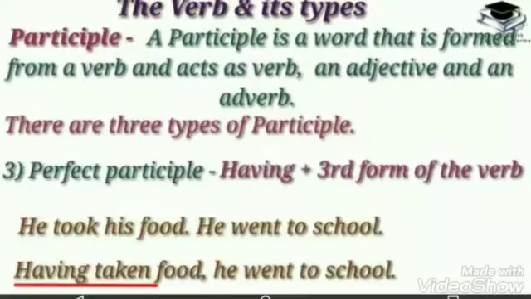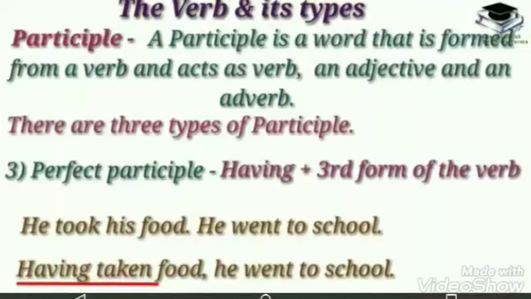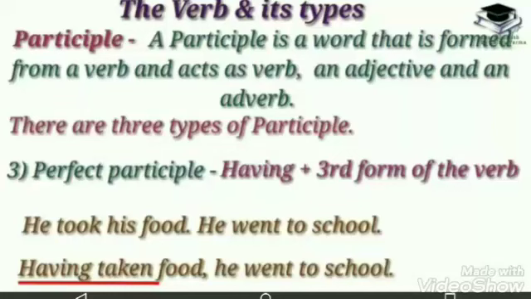So in this sentence, going is also a participle, and to school is not an infinitive, because after to there is not an action word. School is not an action word. So to form an infinitive, there must be to plus V1.